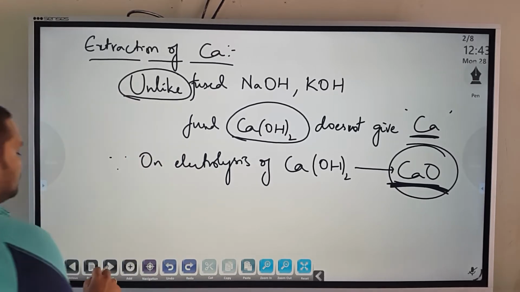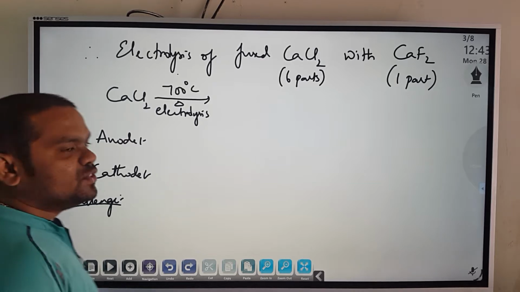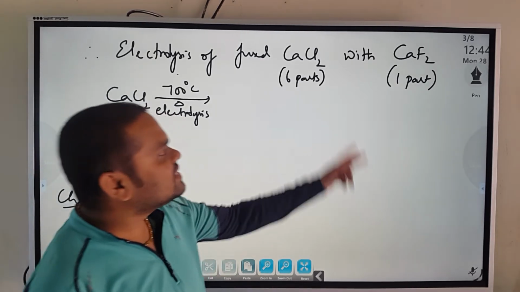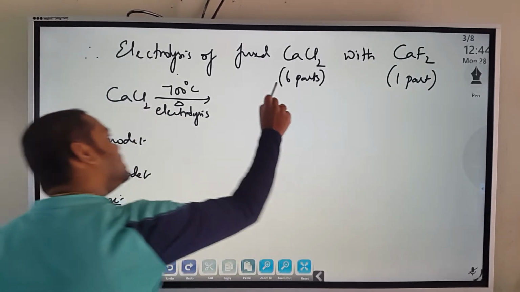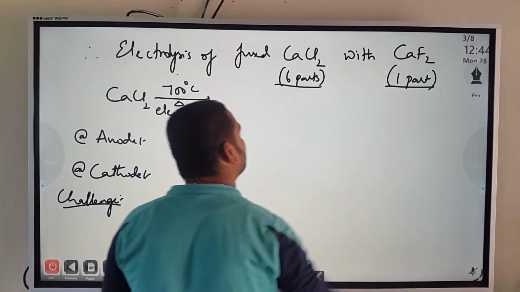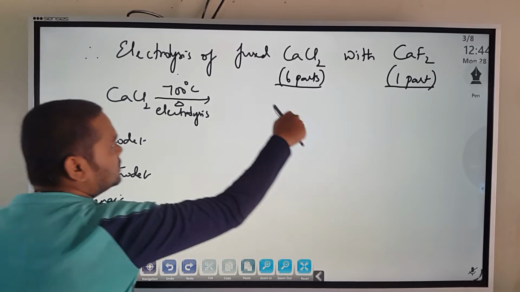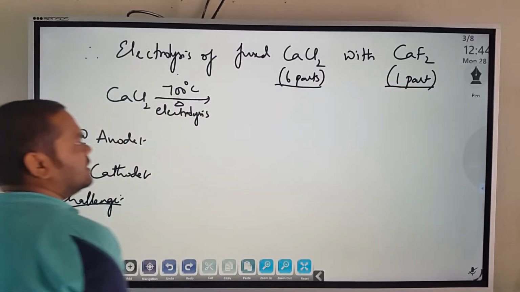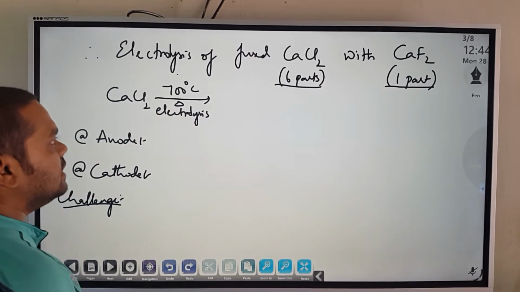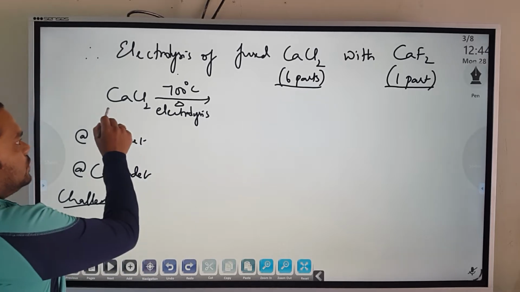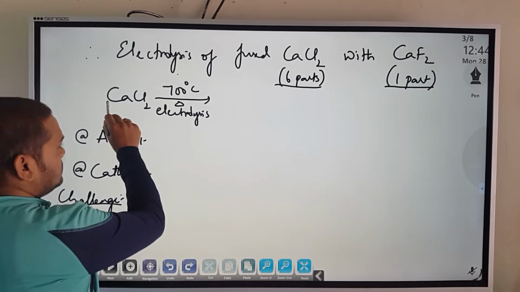The alternative that we have is the electrolysis of fused calcium chloride with calcium fluoride. That is 6 parts of calcium chloride with 1 part of calcium fluoride, which will fuse together, and we electrolyze that to get our calcium.